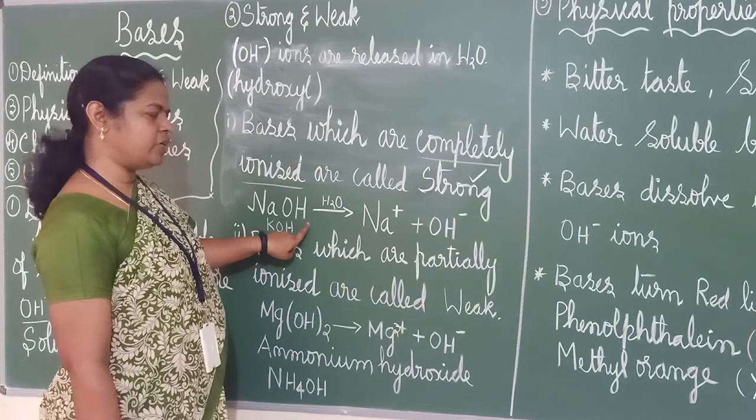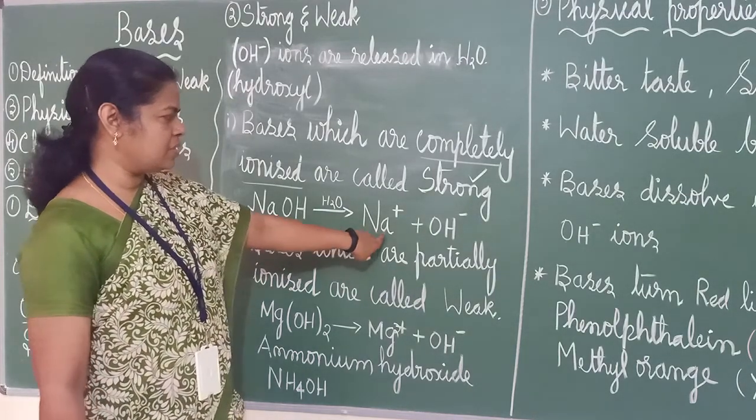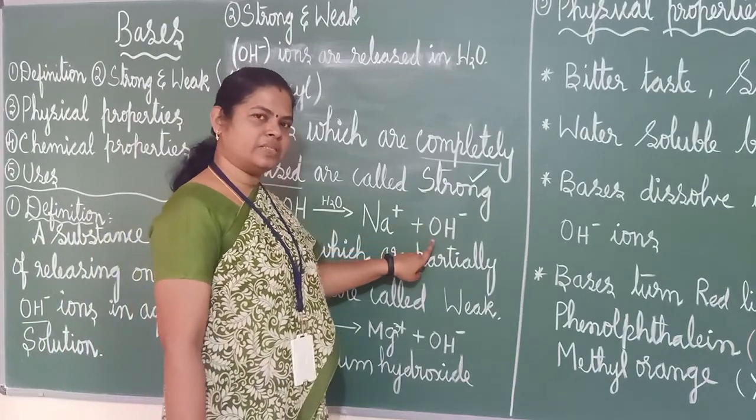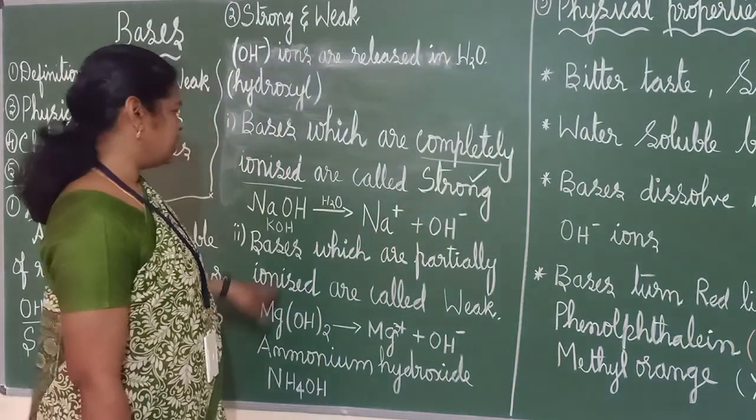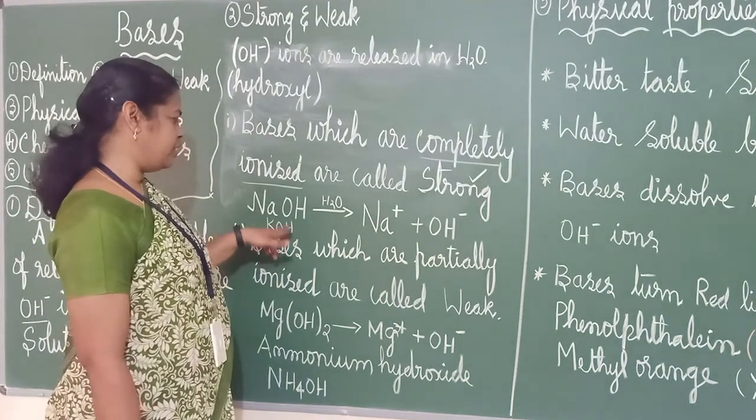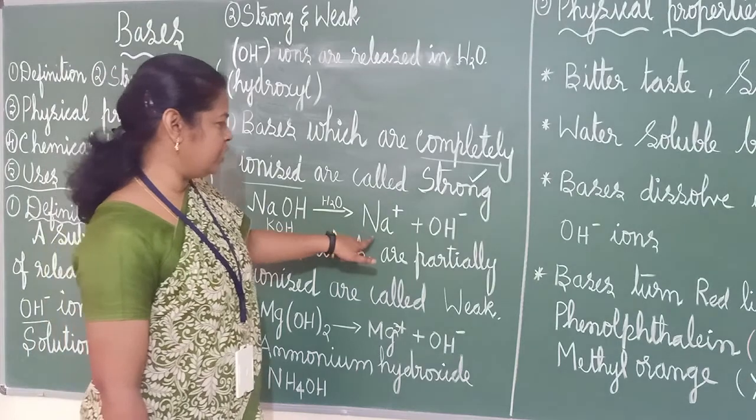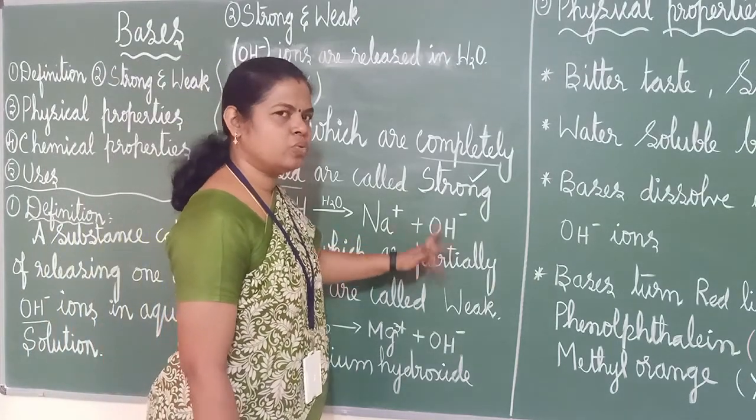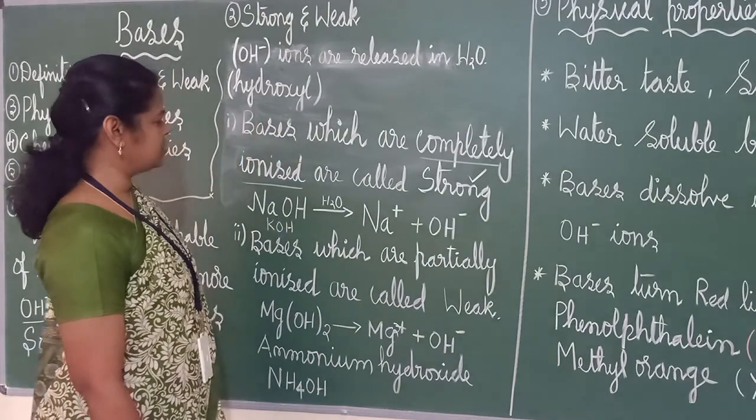See, sodium hydroxide, when it is dissolved in water, you will get Na plus plus OH minus. This is how it dissociates. What is coming out? OH minus. Same way with potassium hydroxide also, when it is dissolved in water, you will get K plus plus OH minus. So this is about strong bases.